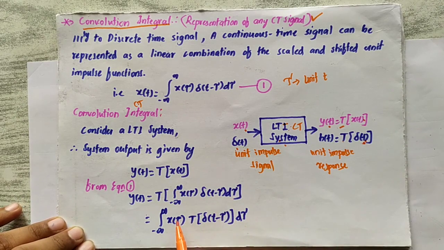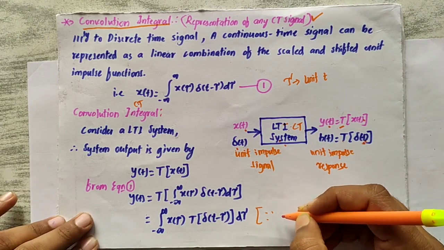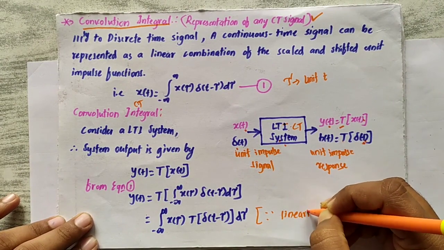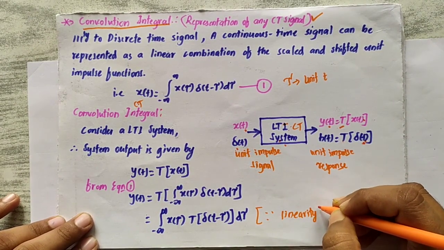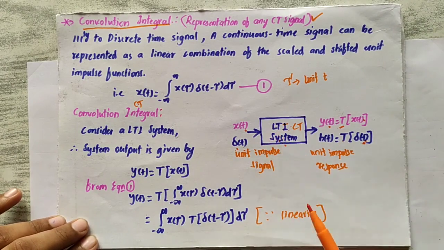Now if we interchange the integration and the time related operations, the integration from minus infinity to infinity and x of tau come outside, and the time related operation is performed on the unit impulse signal. We can perform this because of linearity, because the system that I am considering is an LTI system, it is linear in nature.